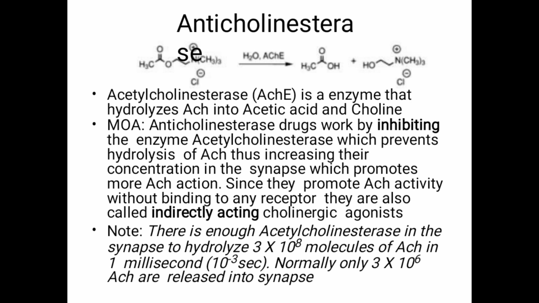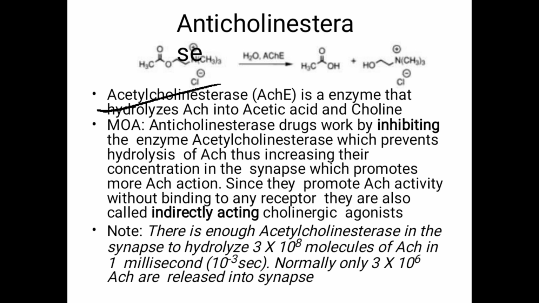Next part, the enzyme called acetylcholinesterase. This enzyme hydrolyzes acetylcholine into acetic acid and choline. So what is the mechanism of action of anticholinesterases? They work by inhibiting the enzyme acetylcholinesterase and prevent the hydrolysis.